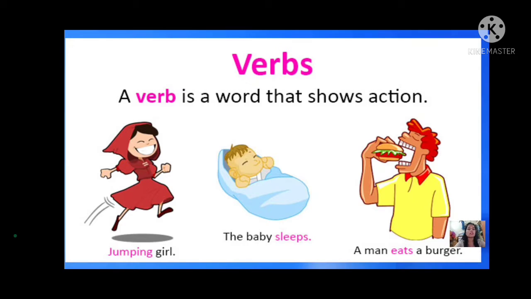Just keep in your mind, verbs are action. Okay, now jumping girl. What is she doing? She is jumping. So jumping is a verb. The girl sleeps. The baby sleeps. So sleeps is a verb. The man eats a burger. What is he doing? He is eating a burger. So some action is related. Yes, so eats is a verb. Yes, what are verbs? A verb is a word that shows action.